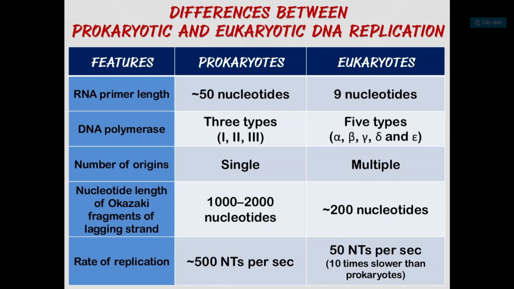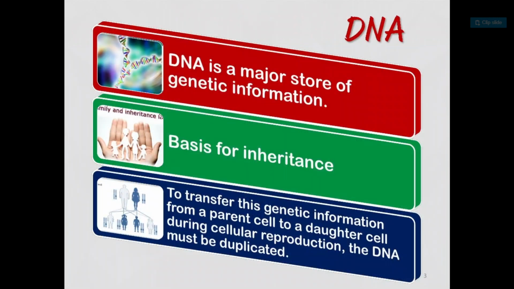Number of origins: single in prokaryotes, multiple in eukaryotes. Okazaki fragments of the lagging strand: 1000 to 2000 nucleotides in prokaryotes, approximately 200 nucleotides in eukaryotes. Rate of replication: approximately 500 nucleotides per second in prokaryotes, approximately 50 nucleotides per second in eukaryotes, 10 times slower than prokaryotes. So this is the difference between prokaryotic and eukaryotic DNA replication.